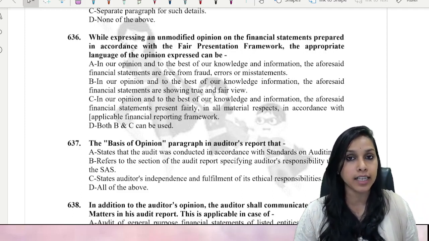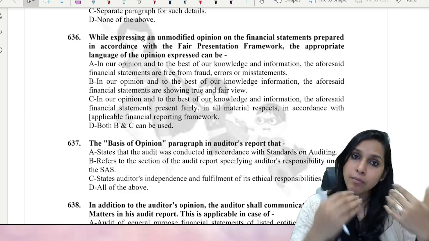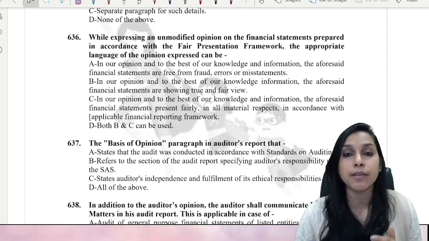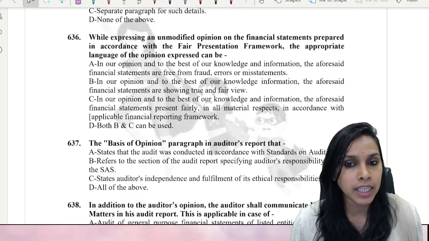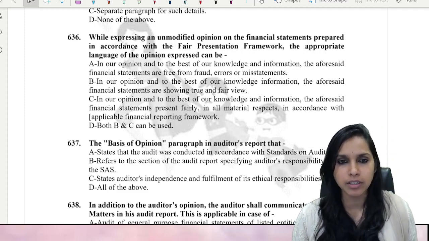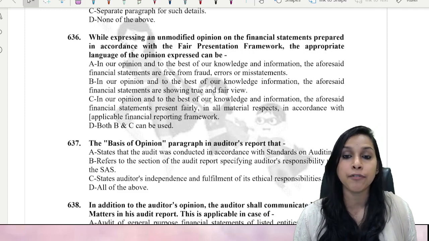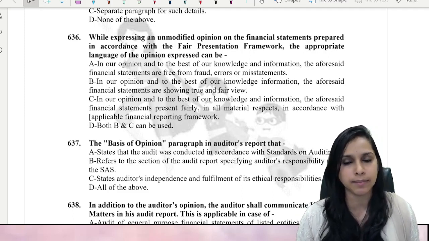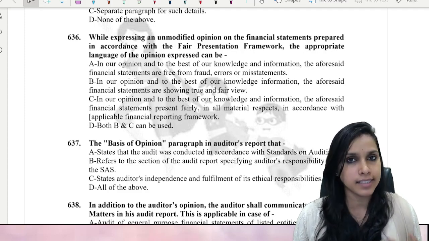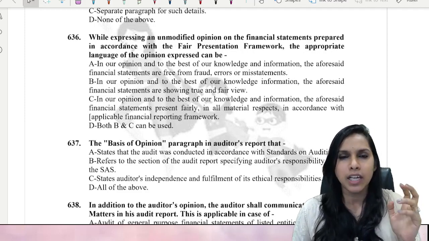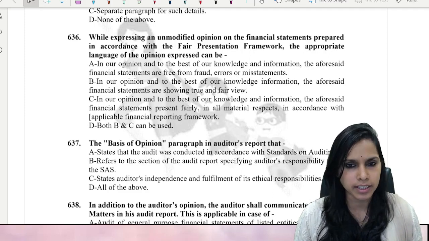Okay, so here they are asking us that if in case of an unmodified opinion there is a fair presentation framework, what kind of wordings would be used? Option A. In our opinion and to the best of our knowledge and information, the aforesaid financial statements are free from fraud, errors or misstatements. Now free from misstatements is nothing but presenting a true and fair view. Doesn't seem to be more technical. Let's move ahead to the next option.